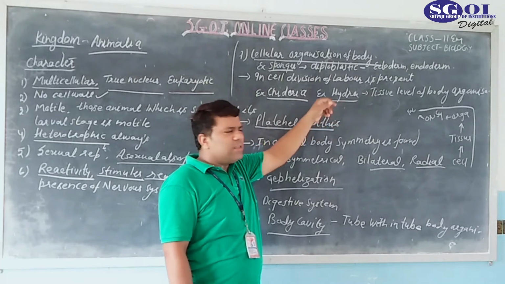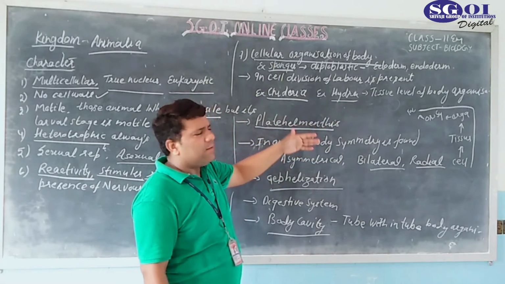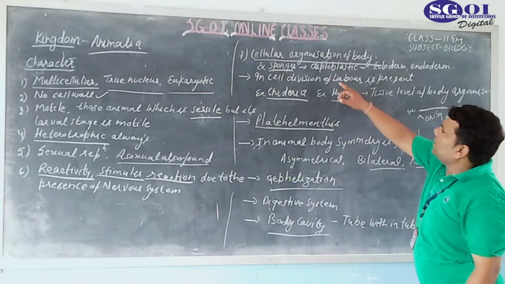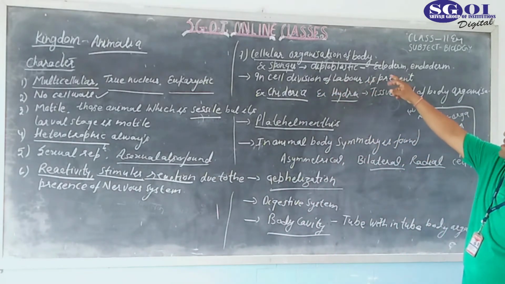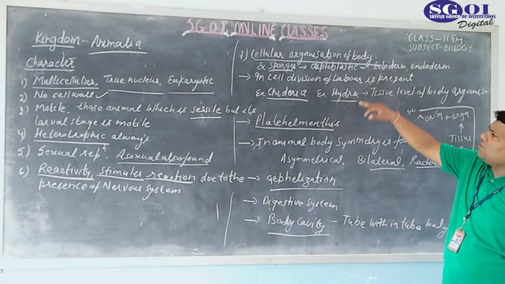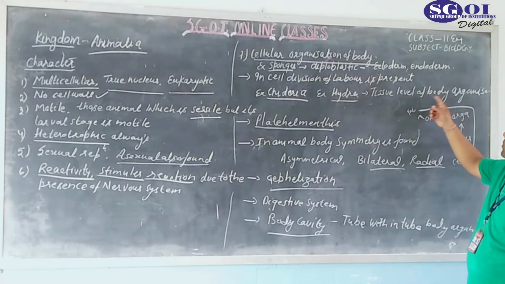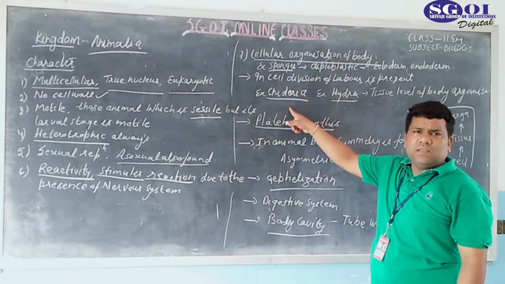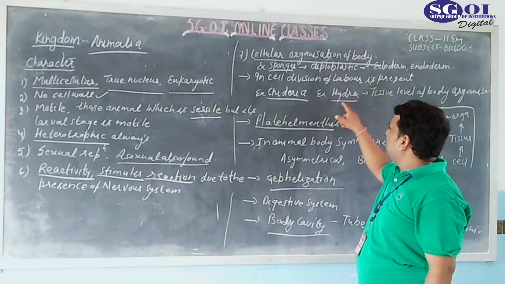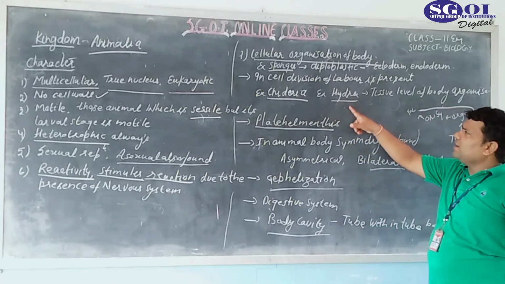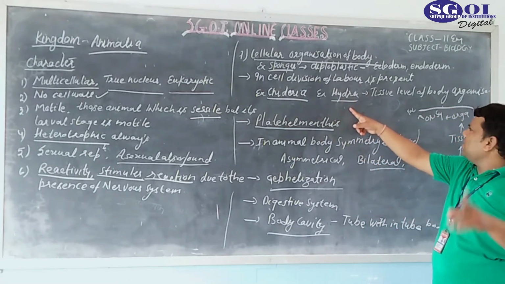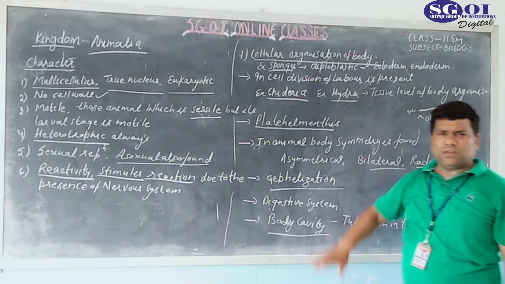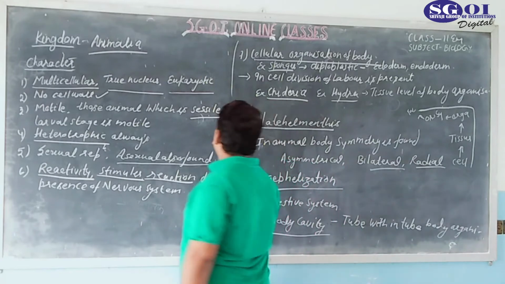These hydras are actually having a tissue level of body organization. Sponges are actually having the cellular level of body organization. Okay, after cellular level what happened? Tissue level of body organization is formed, and this one is formed in which phylum? It is in Cnidaria. That example is Hydra. It means that Hydra is the first animal which is having a tissue level of body organization. This one is an important point. Okay, remember always.